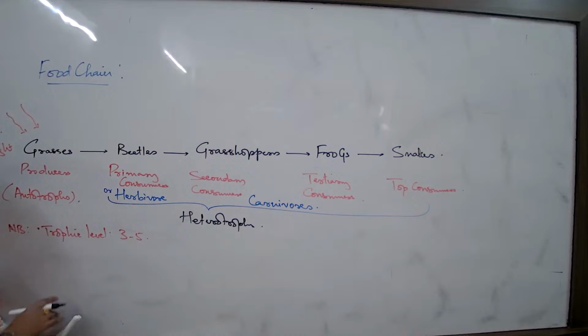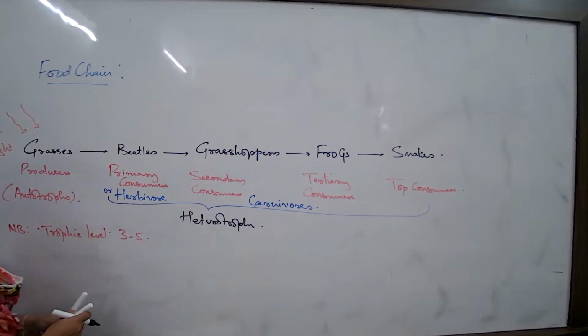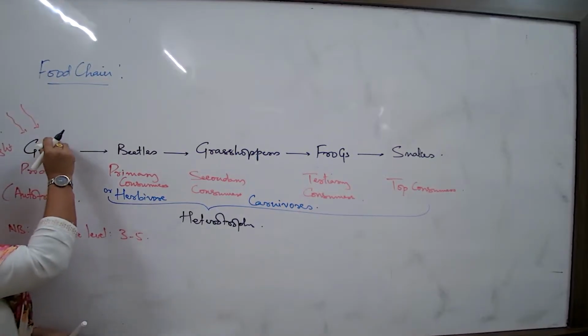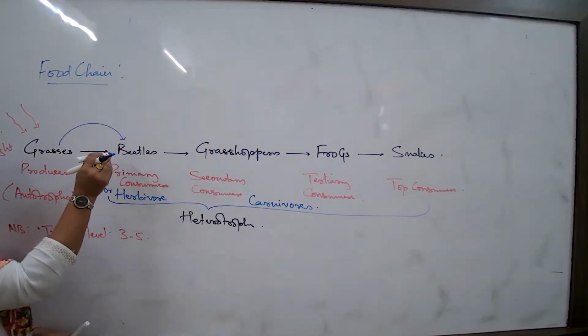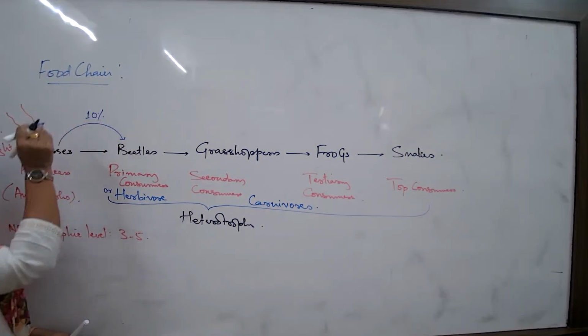Then the next concept that we try understanding would be these levels. Now we try understanding why 3 to 5 levels. Why nothing beyond this? Because whatever amount of energy the grasses or any plant has prepared, how much of the energy will the beetle get when it feeds on the grass? The amount of energy that will pass on from the grasses to the beetle when the beetle is feeding on the grass is nothing more than 10%.